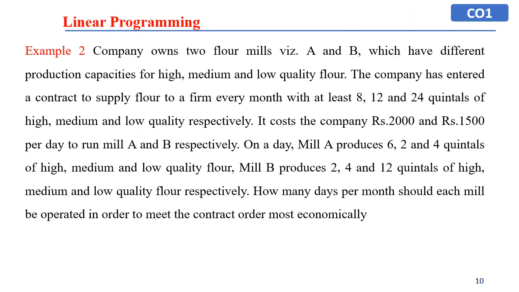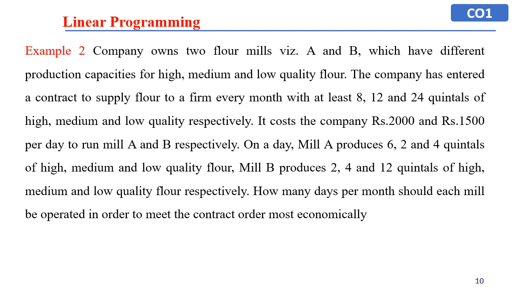And one more example we are going to study of how to get a formulation. A company owns two flour mills A and B, which have different production capacities for high, medium and low quality flour. The company has entered a contract to supply flour to a firm every month with at least 8, 12 and 24 quintal of high, medium and low quality respectively.